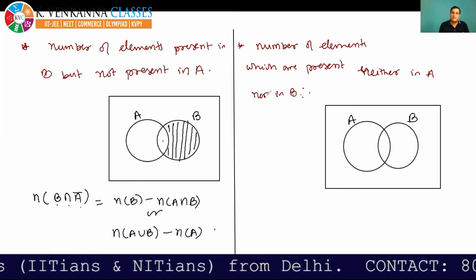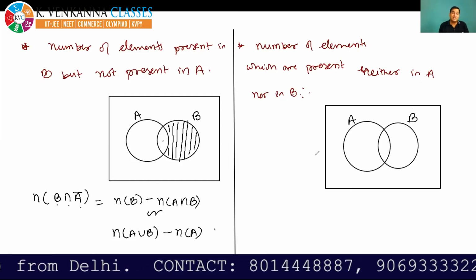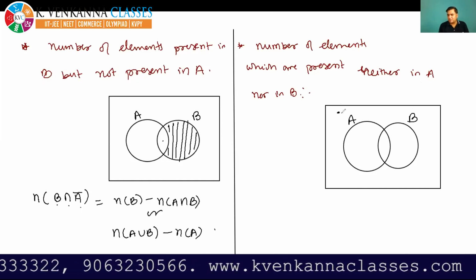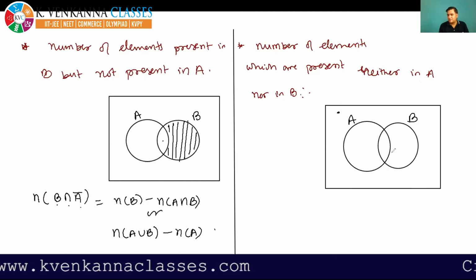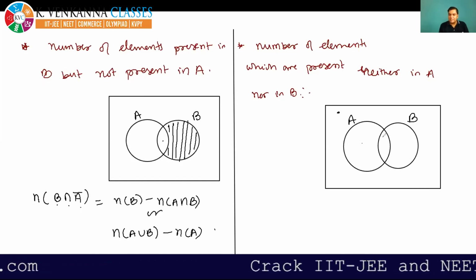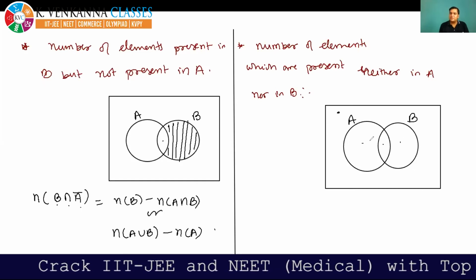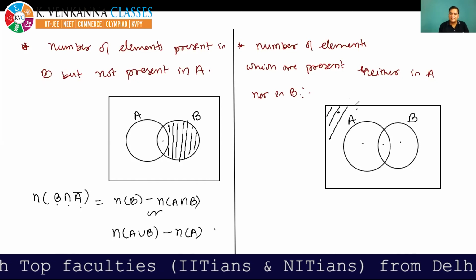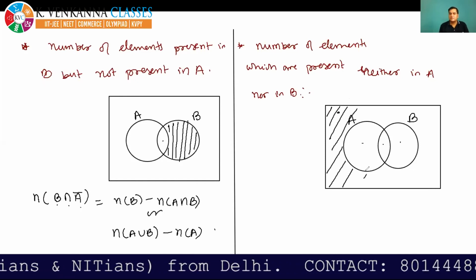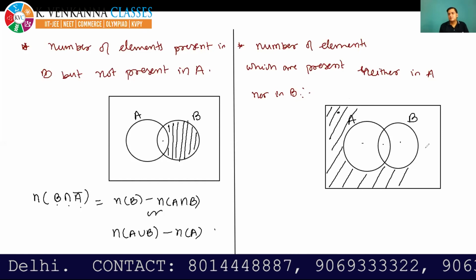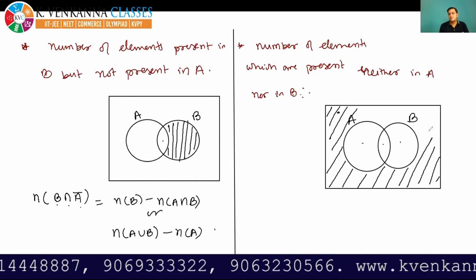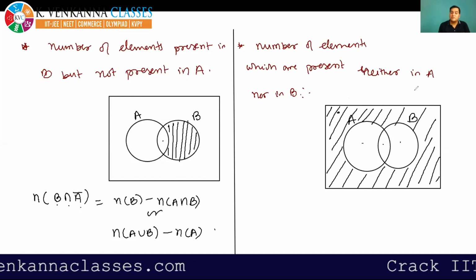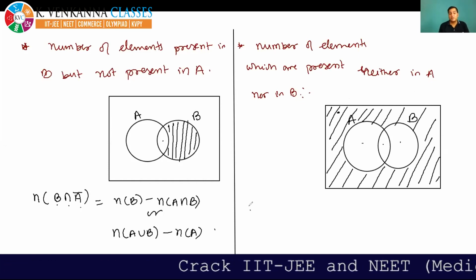Number of elements which are present neither in A nor in B. So this element is neither present in A nor in B. These elements cannot be taken because these are present in A or B. So this is the shaded portion. This shaded portion represents the elements which are present neither in A nor in B. Now, first of all, I will write in language.